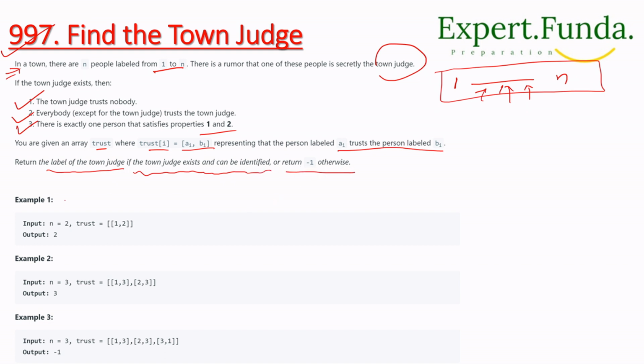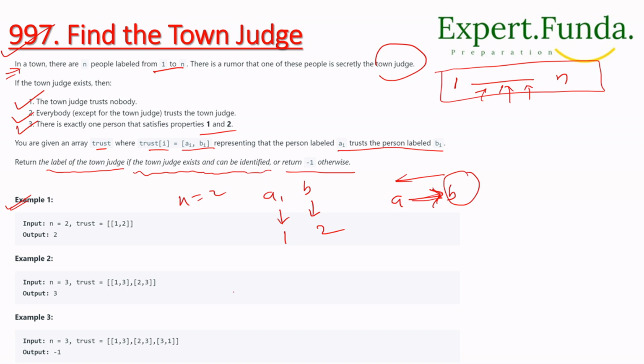So let's suppose example 1 and see. What have we been given? We have n equal to 2, and trust given as a and b. Let's suppose a is 1 and b is 2. It is saying a is trusting b, because only two elements are here. So for the first condition, the town judge trusts nobody: a is trusting b, but b is not trusting a, and that's why b is the judge.